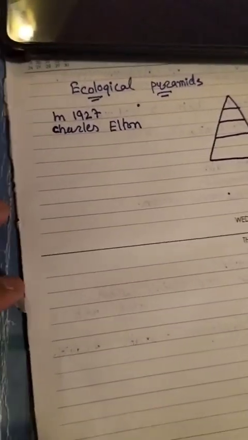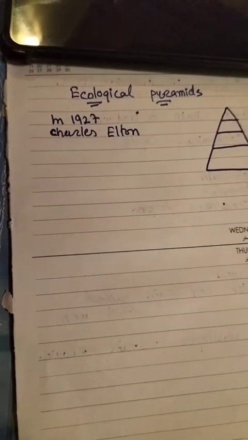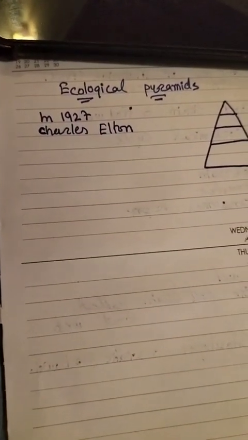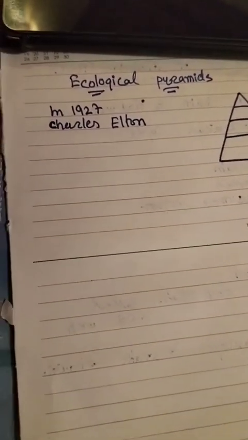It is defined as the presentation of the number of individuals, or the amount of energy, or the biomass from various trophic levels, from lower trophic level to the higher trophic level.